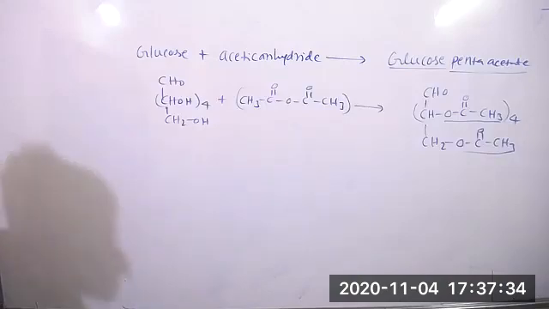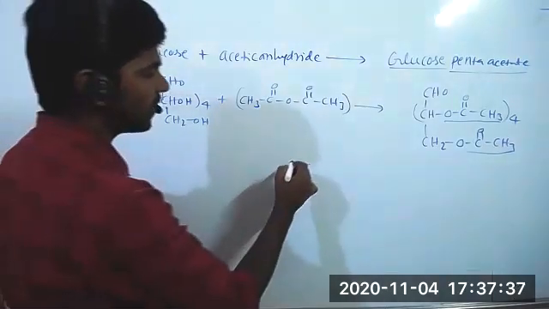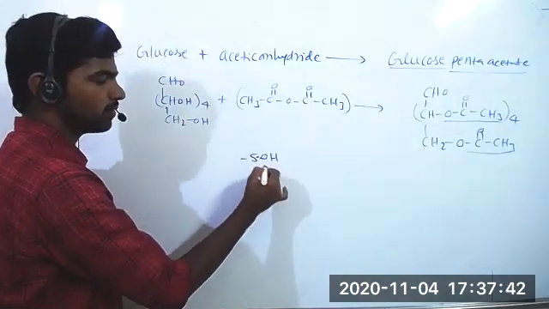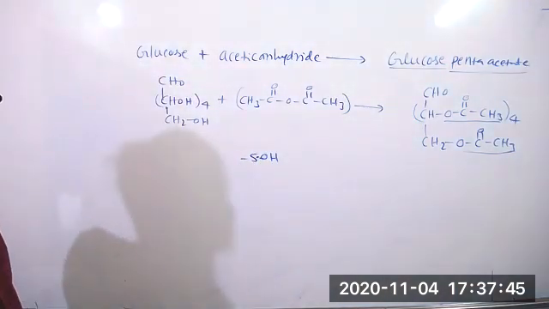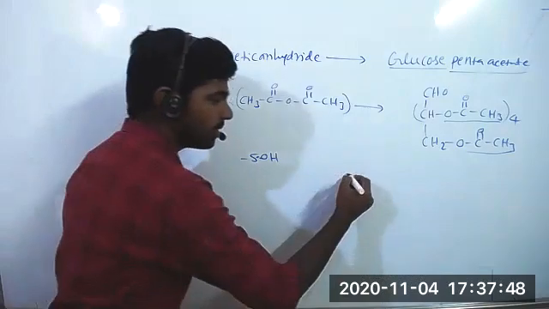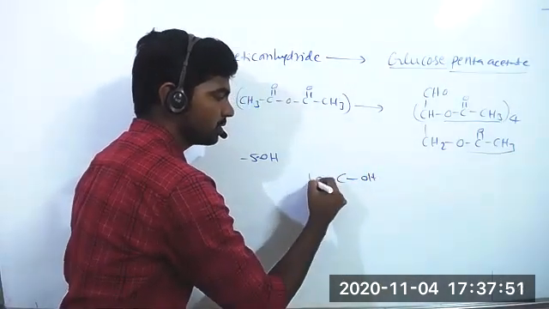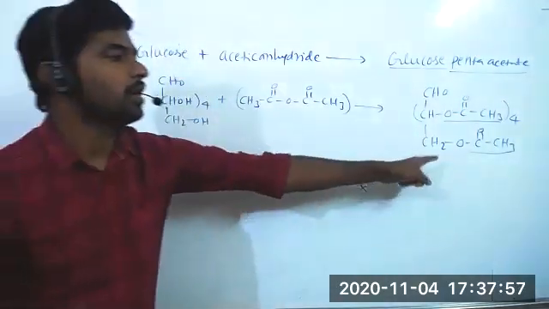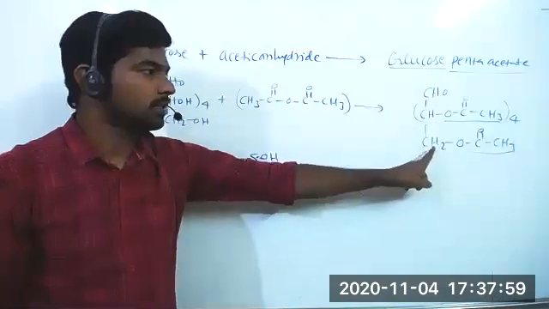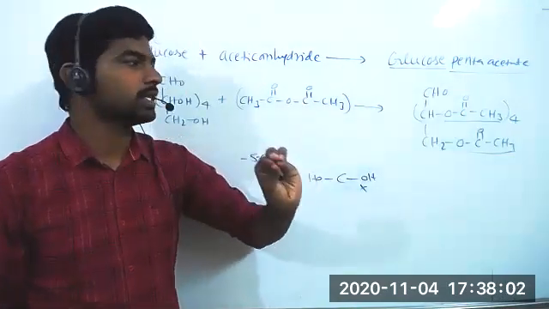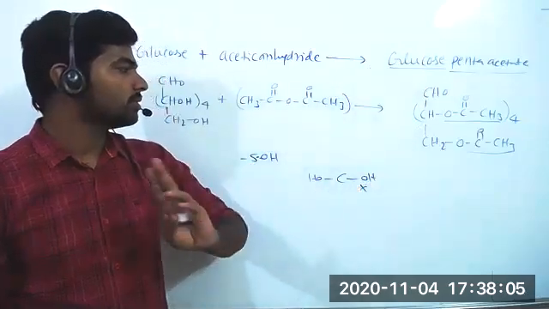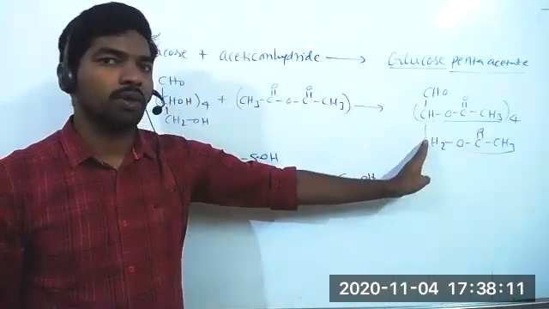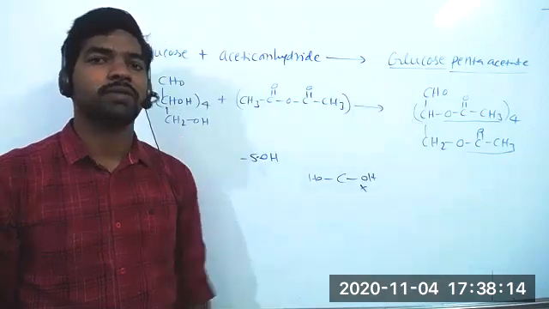So this is suggesting there are 5 OH groups in the glucose molecule, and all 5 OH groups are attached to different carbon atoms. Suppose one carbon atom is attached to 2 OH groups and it forms a diacetate, that is unstable. But here the obtained pentacetate is more stable. The entire molecule has 5 acetate groups. Should we copy this reaction, sir? No, I will give the point and then write the equation again. Now the glucose molecule has 5 OH groups, and those 5 OH groups are attached to 5 different carbon atoms.